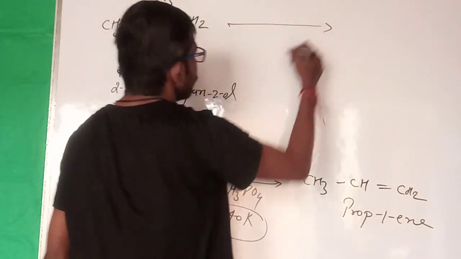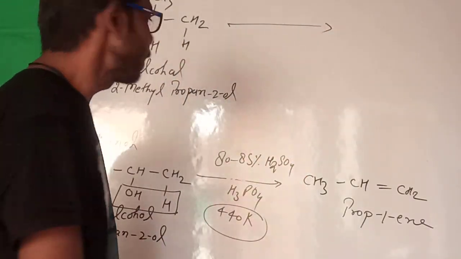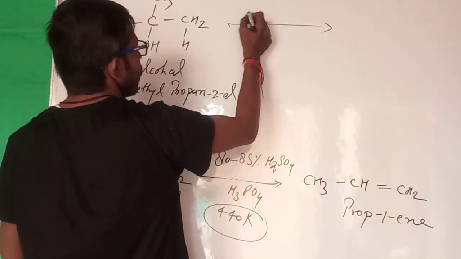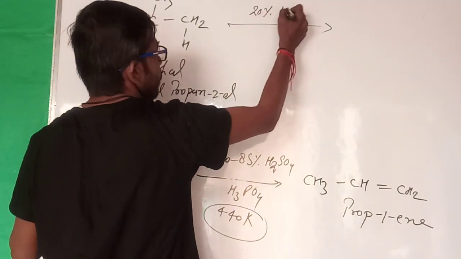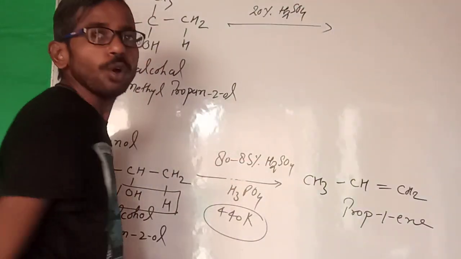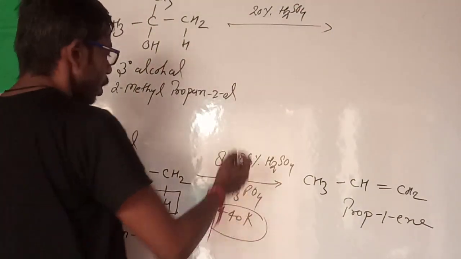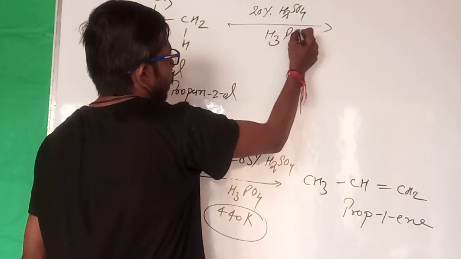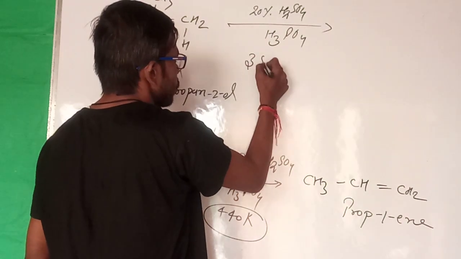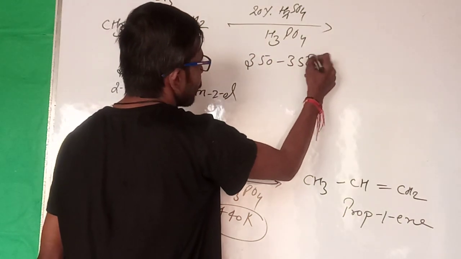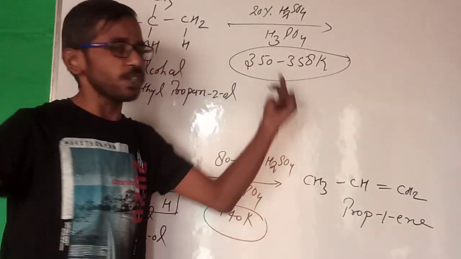So if we take 3 degree alcohol, you have to use only 20% H2SO4 or H3PO4, and you have to take the temperature only 350 to 358 Kelvin. This means the temperature is much reduced.